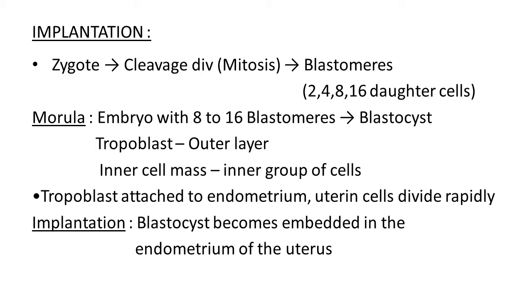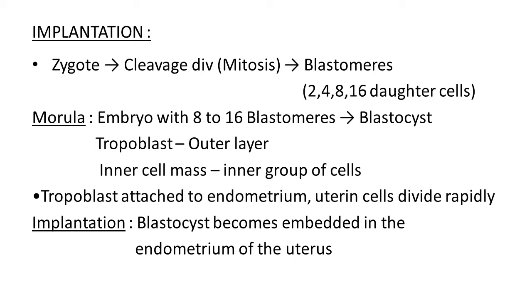Morula. This term is important here. An embryo having 8 to 16 blastomeres is denoted as a morula. This then becomes a blastocyst, having an outer layer known as the trophoblast, and inside it possesses an inner group of cells, that is the inner cell mass. The trophoblast attaches to the endometrium, and uterine cells divide rapidly now. Implantation is actually the blastocyst becoming embedded in the endometrium of the uterus.